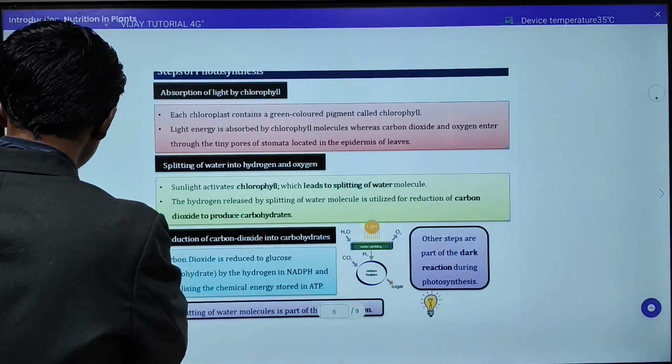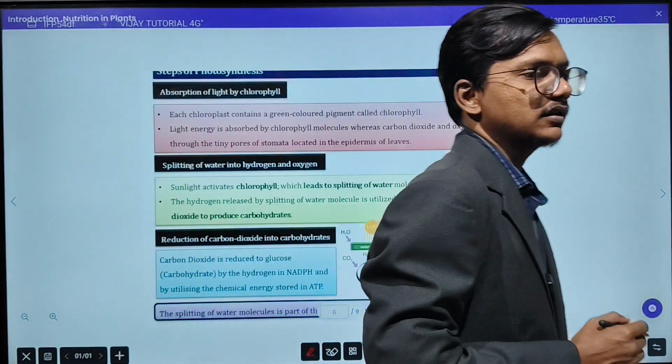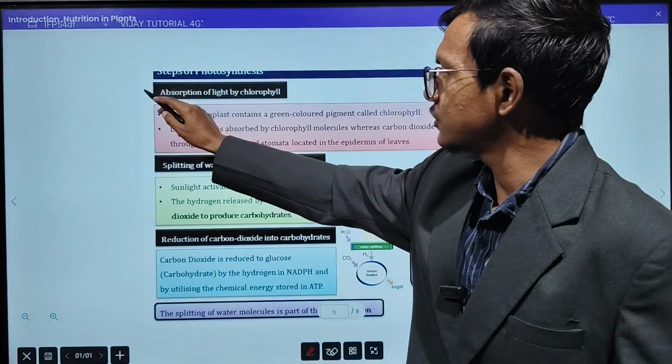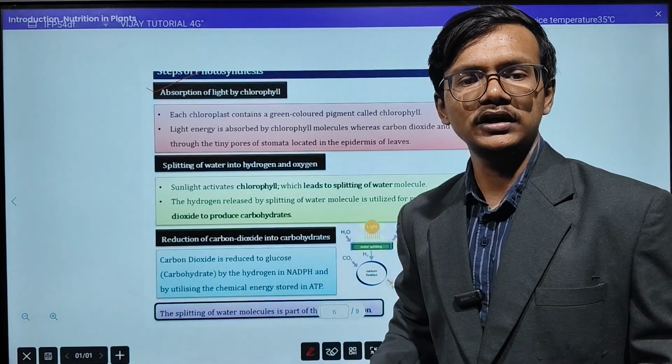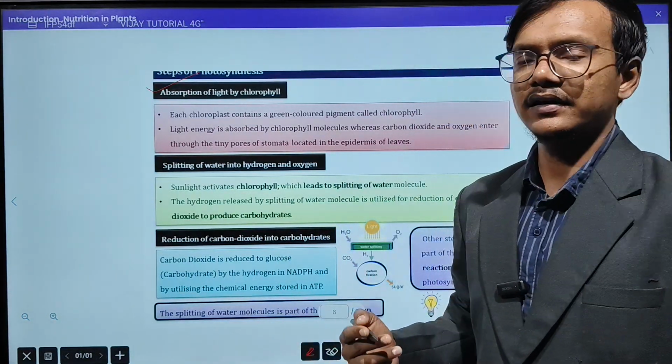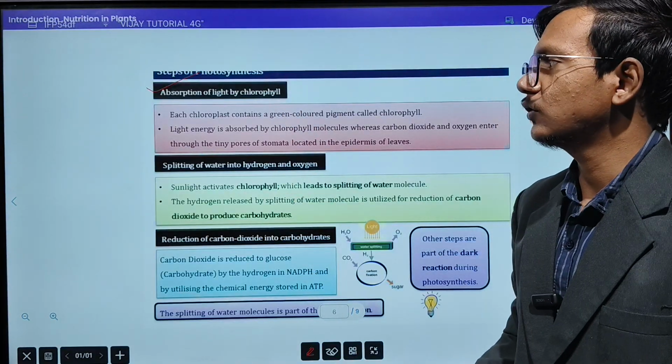So here are the basic steps. You can see here the basic steps, exactly one by one, in photosynthesis. First is the absorption of light by chlorophyll. So in the examination this is important. They can ask you to write the steps of photosynthesis. So first is the absorption of light by chlorophyll.